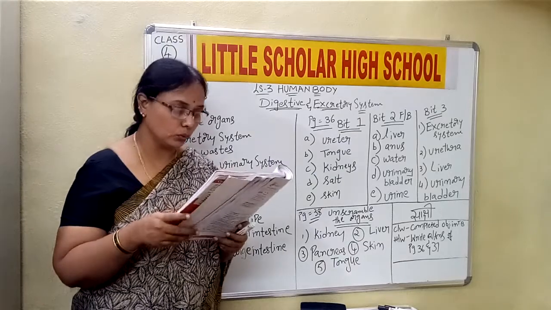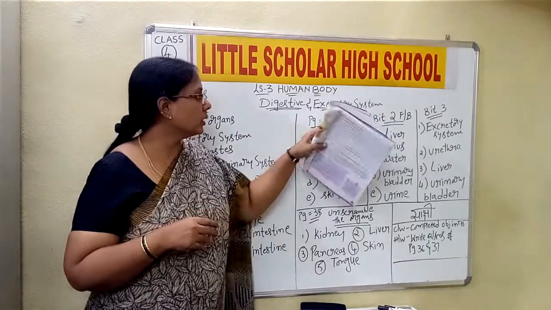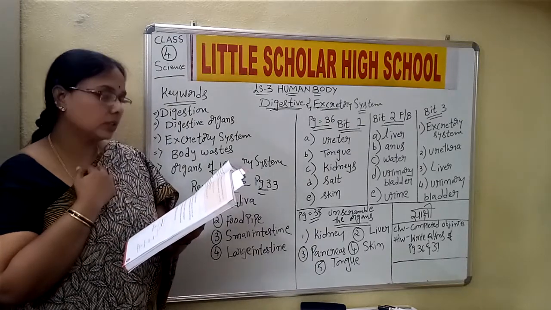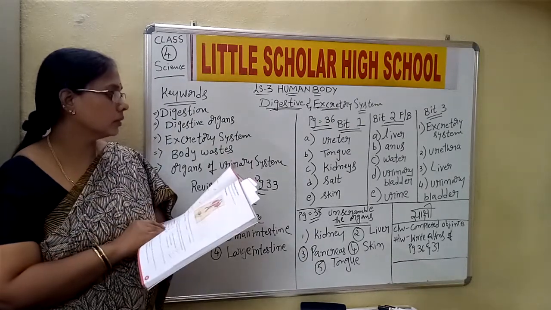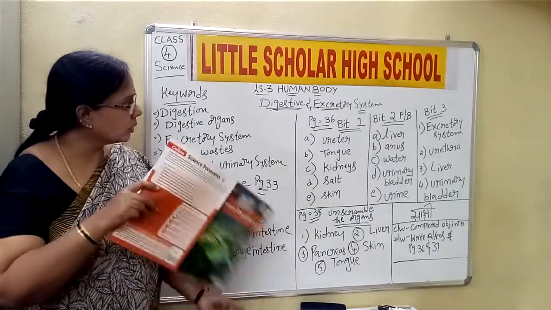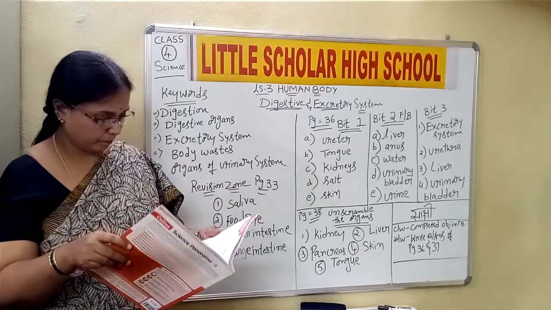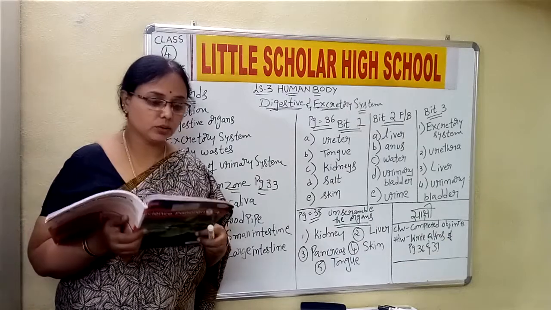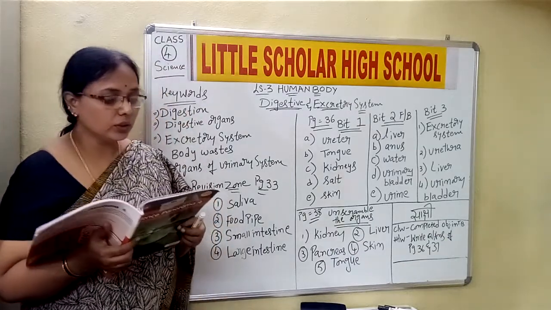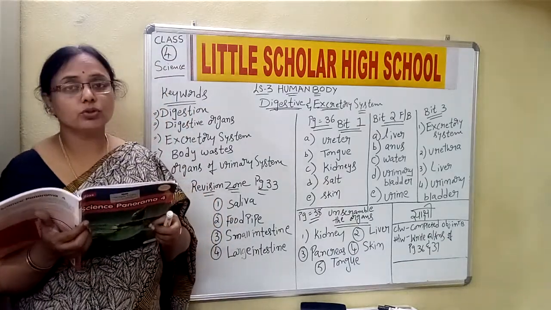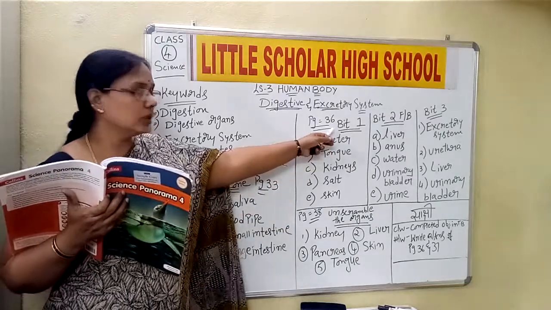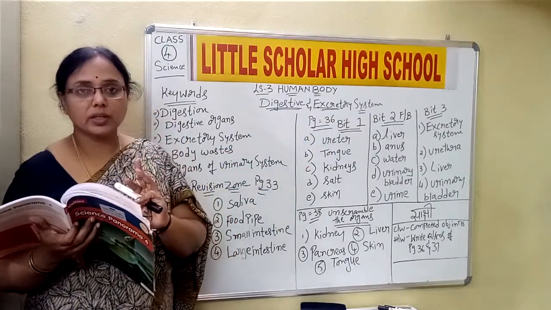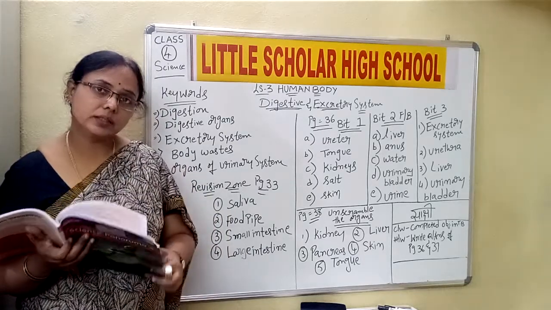Now let us go to page number 36. Okay children, on page number 36, we have three exercises to be done. First one is choose the correct answer for each of the following. I'll read the question. Three options are given from which we need to select the correct one.